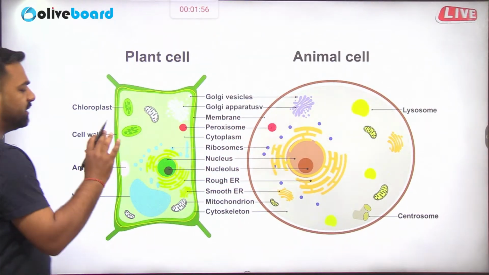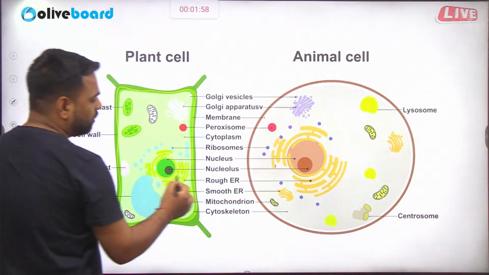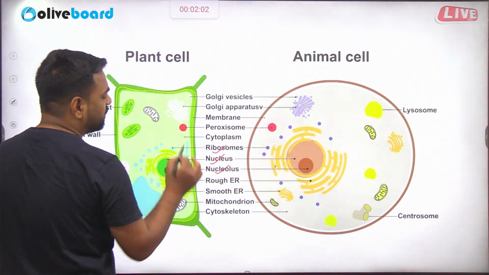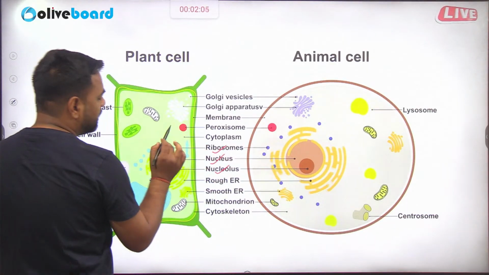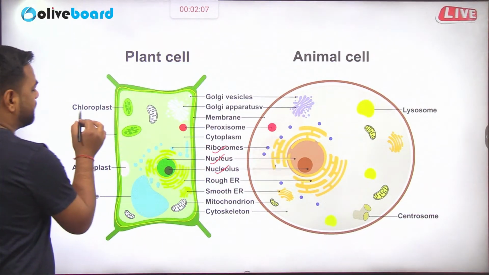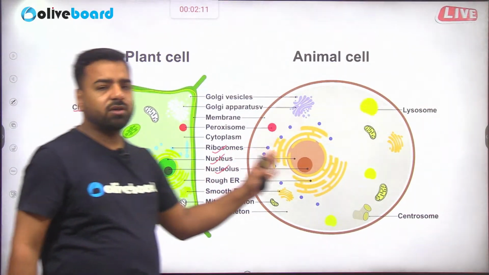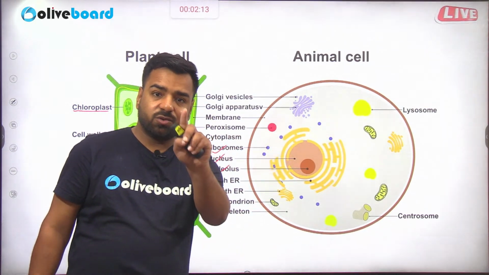Now here there are many things which are common, like nucleus. These all things are common. Ribosomes are present in both. But talking about this chloroplast, this chloroplast is only and only present in plant cell. It's not there in animal cell, right? So this is the point.